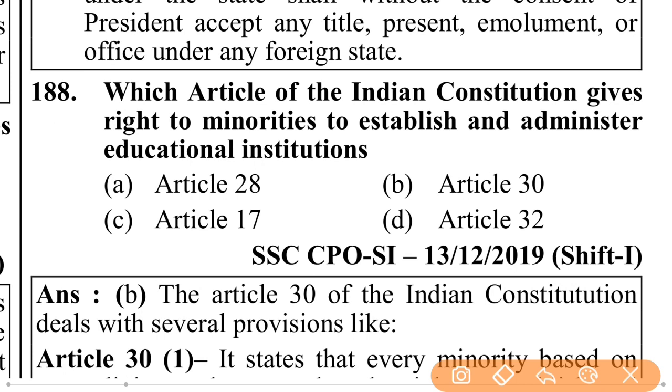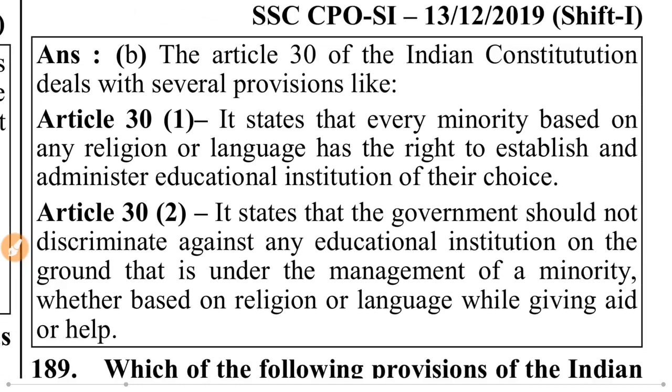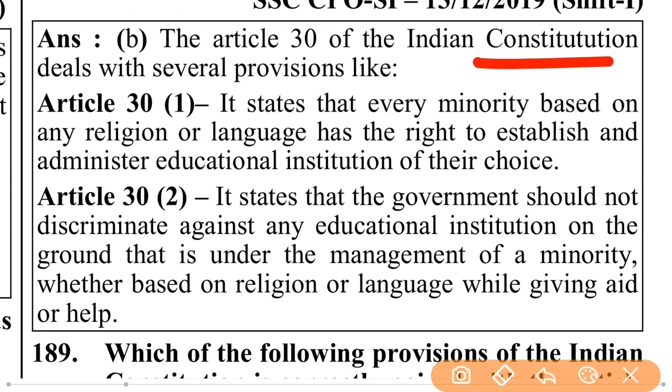Which article of the Indian Constitution gives right to minorities to establish and administer educational institution? That is Article 30. Article 30 of the Indian Constitution states that every minority based on any religion or language has the right to establish and administer educational institution of their choice.